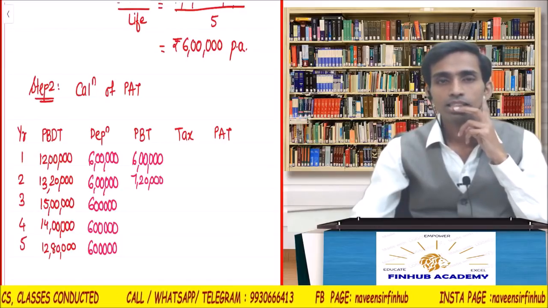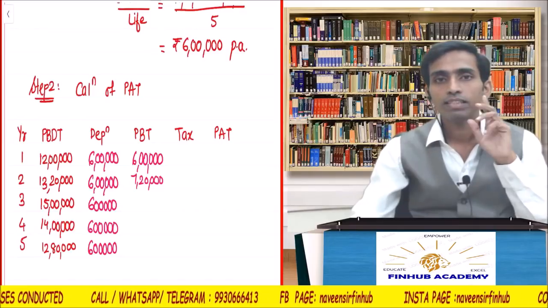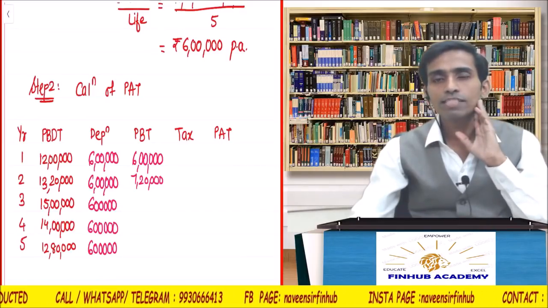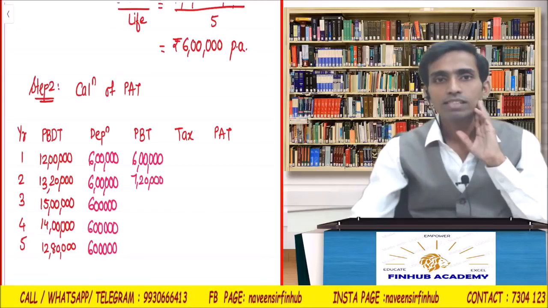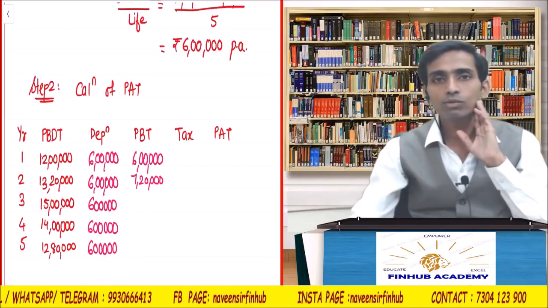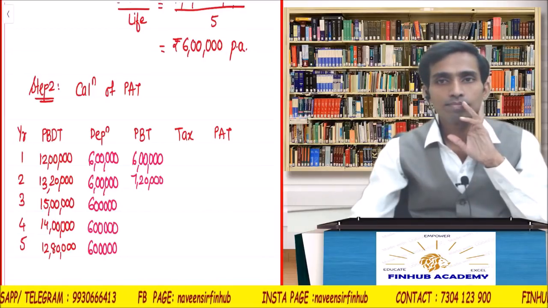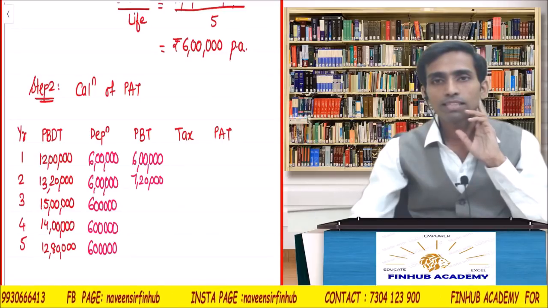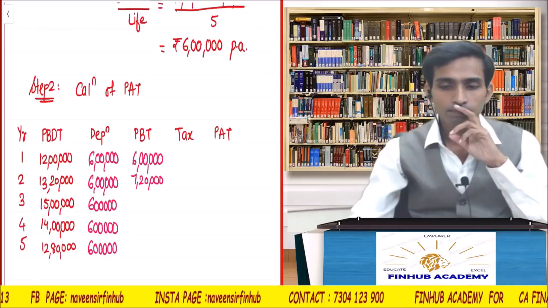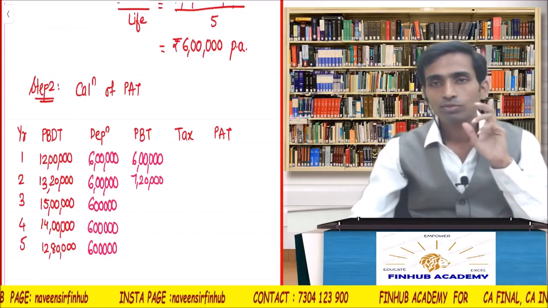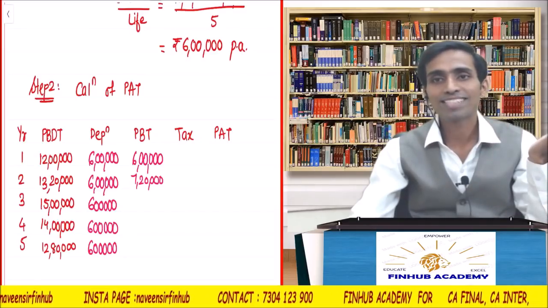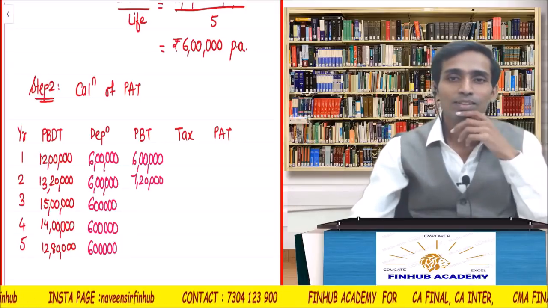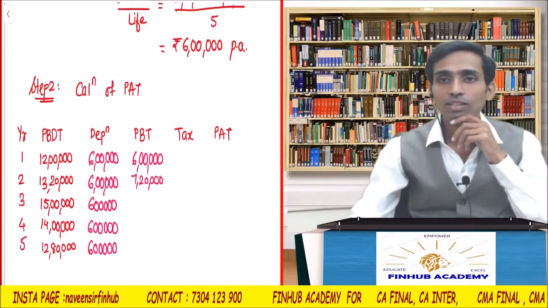If it is not working, take 6 lakhs first: 6 lakhs minus 12 lakhs equals to, then 13 lakh 20,000 equals to. So you have to take the constant number first. That is the trick. Be comfortable at your level.